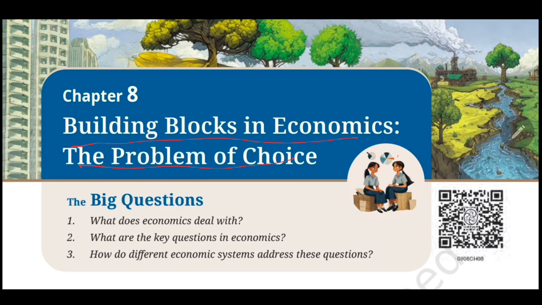Okay, so individuals make choices, farmers also make choices, businesses also make choices. But who makes choices for an entire economy? Should the government decide? Should the producers and consumers decide through the market? Or should both have a role? And this is where our chapter takes us into the fascinating world of planned economy, which means where major economic decisions are primarily made by the central government and its authority. Then we go ahead with market economy, where decisions are mainly influenced by market forces such as demand and supply. And then we move ahead with mixed economy, where governments and private participants both play important roles.